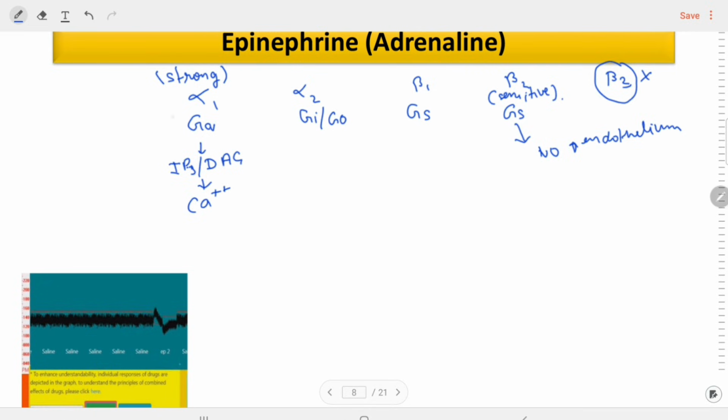If alpha 1 is activated, and the alpha 1 receptors are mainly present in the vessels and are a strong receptor, that will lead to vasoconstriction. If vasoconstriction occurs, the BP will increase.